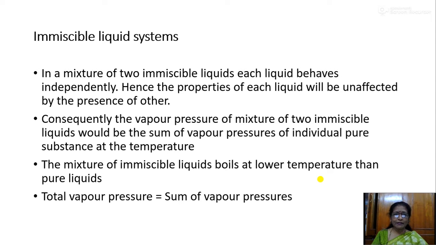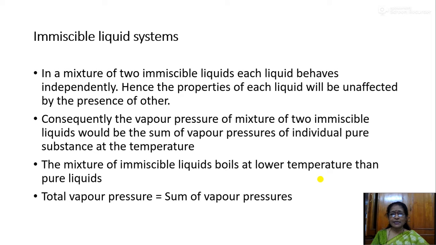Now, what are immiscible liquid systems? The liquids which are not soluble when they are mixed with each other. In a mixture of two immiscible liquids, each liquid behaves independently. Hence, the properties of each liquid will be unaffected by the presence of the other. Consequently, the vapor pressure of the mixture of the two immiscible liquids would be the sum of the vapor pressures of the individual pure substances at that temperature.